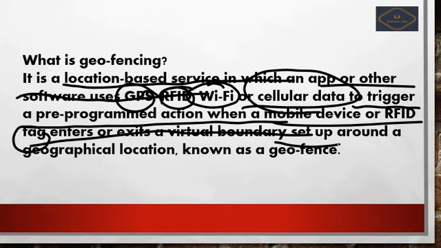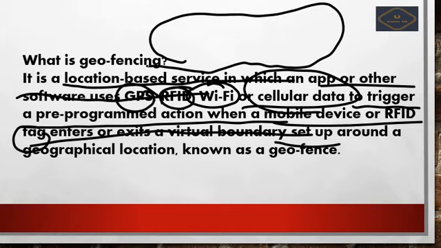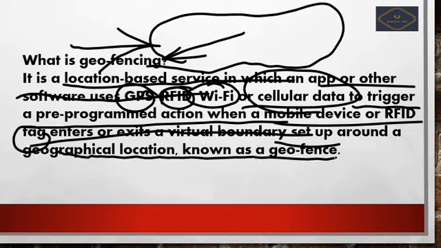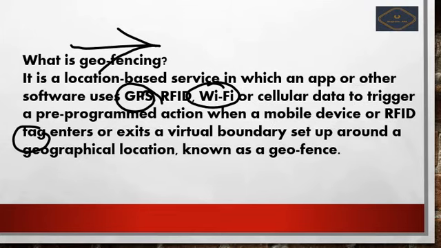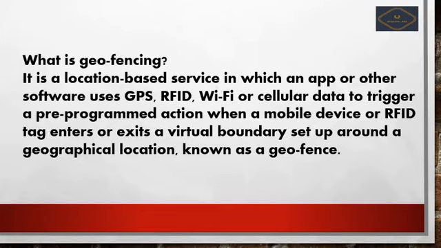The geofencing first creates a virtual boundary, then if one exits or enters, the higher officials get the alert. This program is very good for catching positive cases.